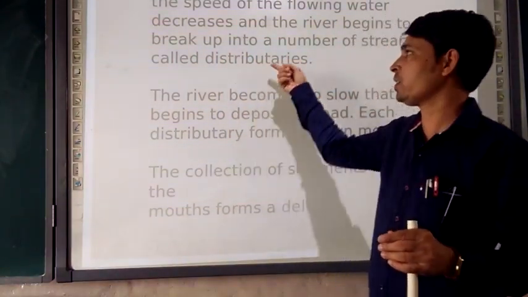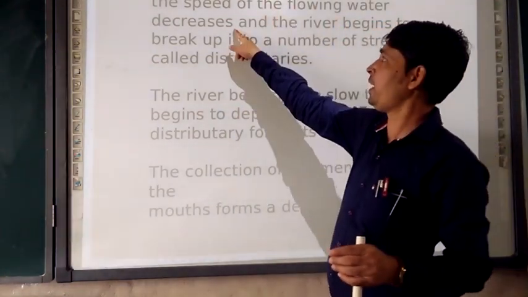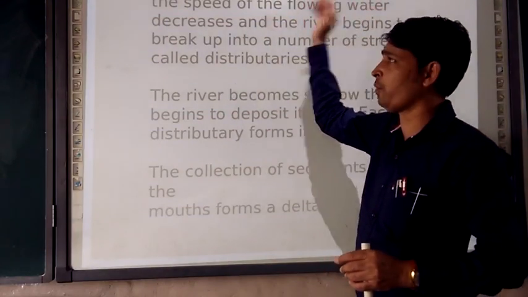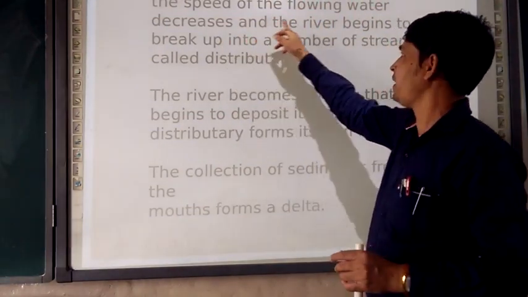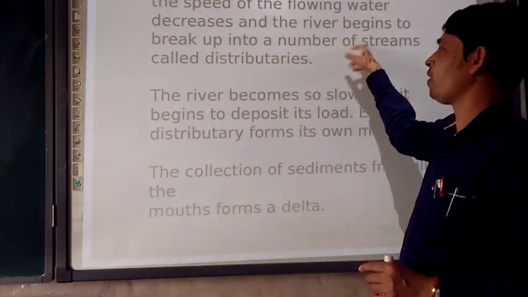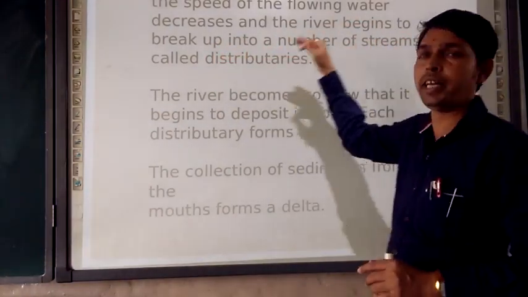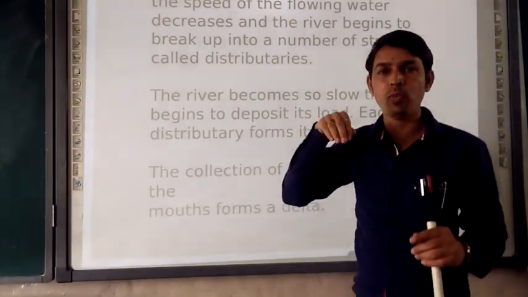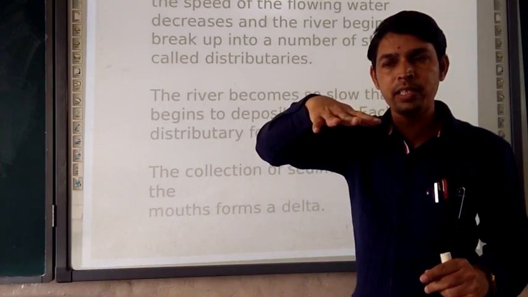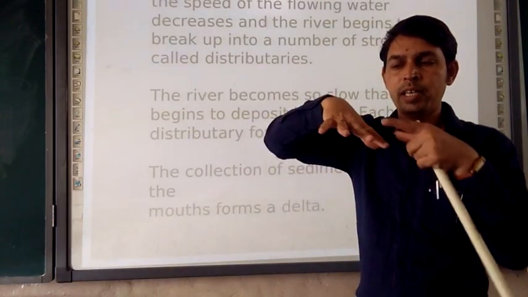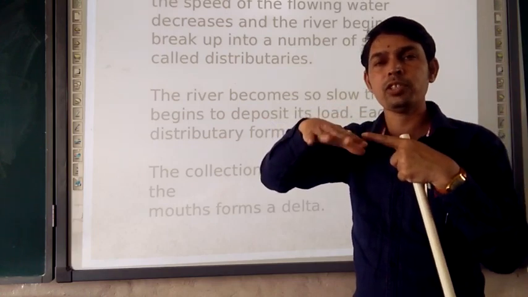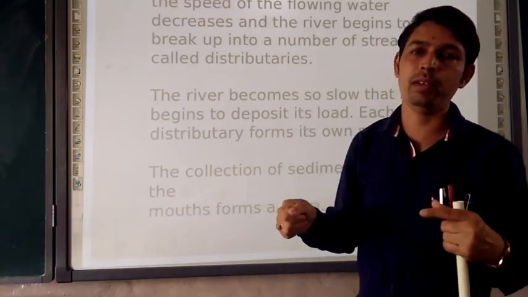That is going to be called a distributary. When the speed of the flowing water decreases, the river begins to break up into a number of channels or streams. They are called distributaries. So one river will be forming and it will split into different streams. These are called the distributaries of one single river.